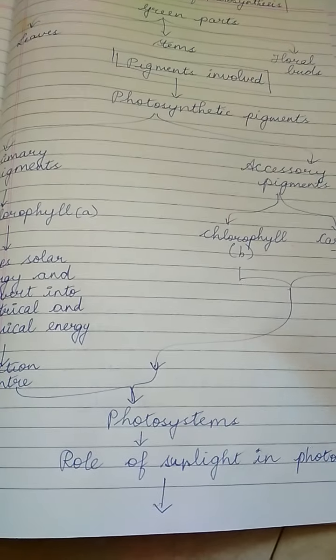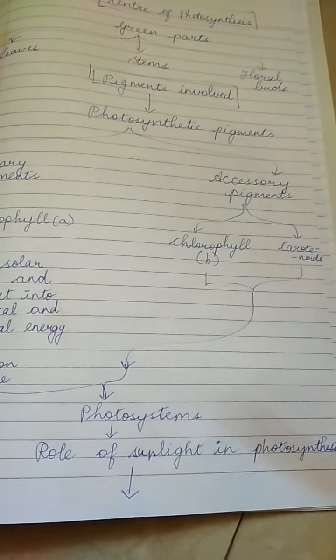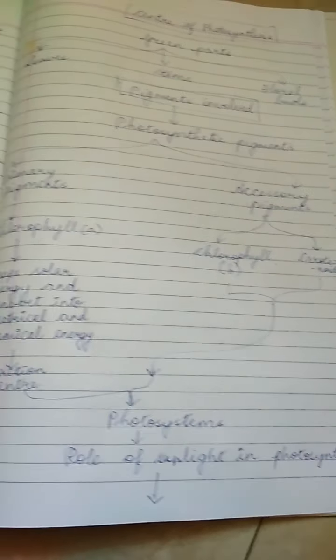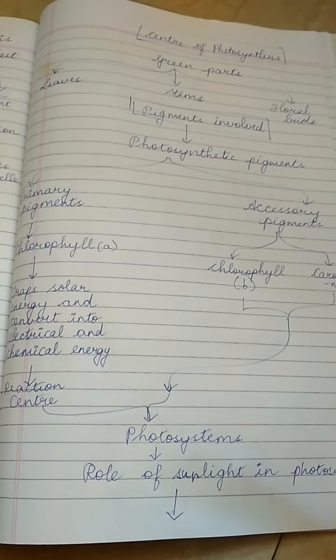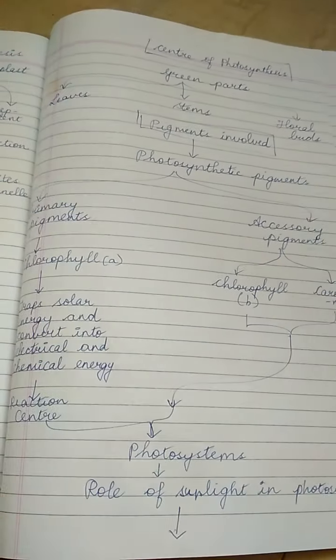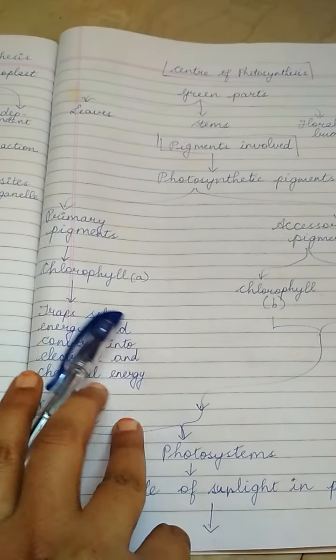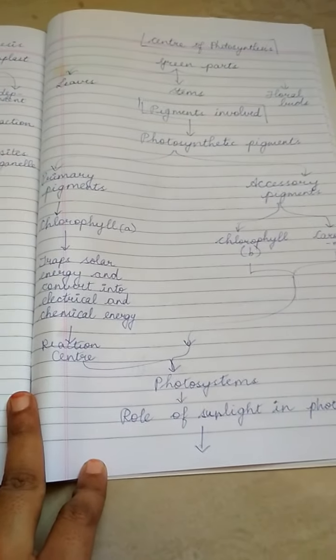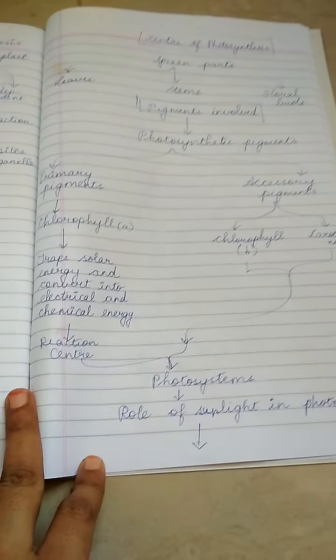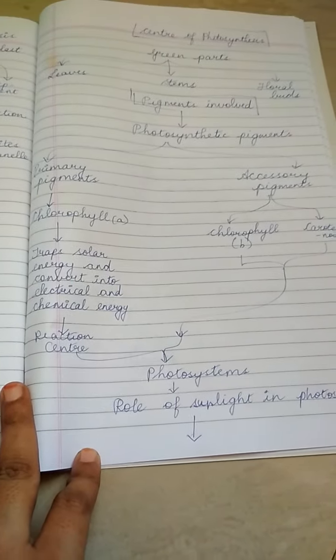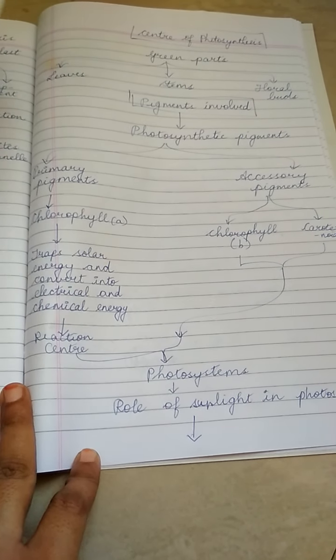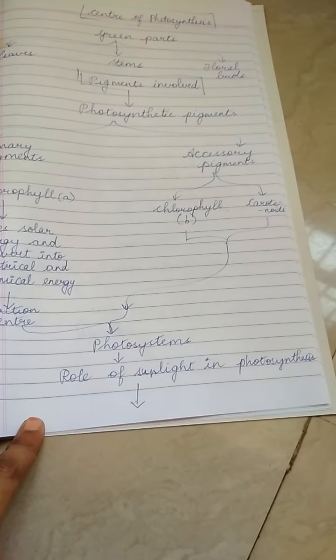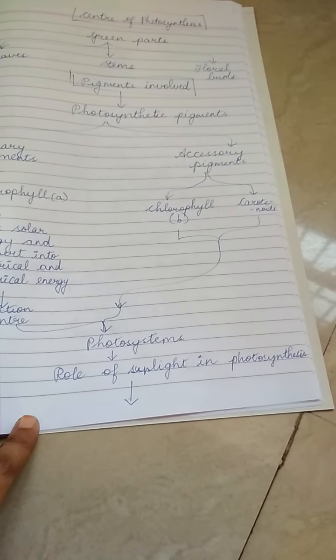The accessory pigments, as the name goes, just help in the process of photosynthesis, but the main pigment involved is chlorophyll A. Now, there should be a center where this process takes place. The reaction center is what we call the photosystems, the role of sunlight in photosynthesis.